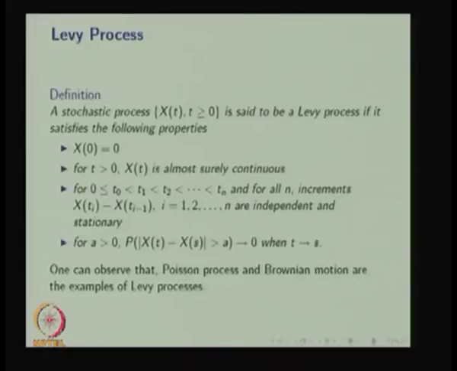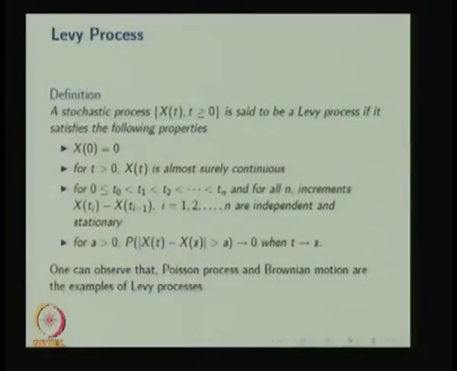In the Brownian motion, the increment W(t) minus W(s) is normally distributed with mean mu times (t minus s) and variance sigma squared times (t minus s). For the standard Brownian motion, mu is equal to 0 and sigma squared is equal to 1.